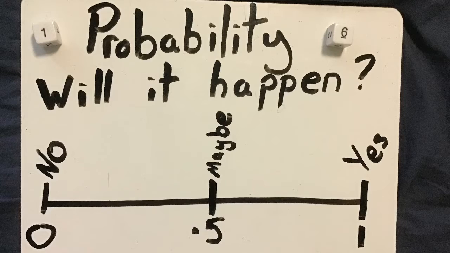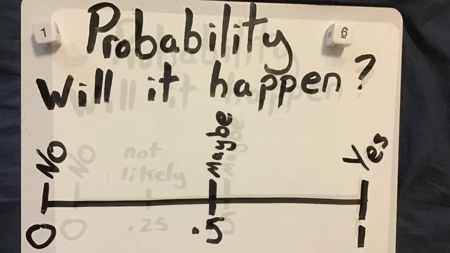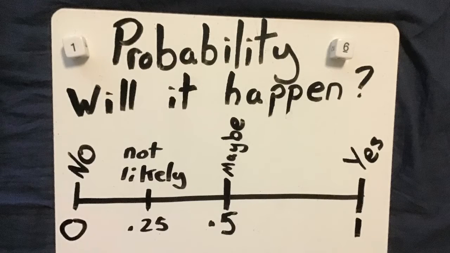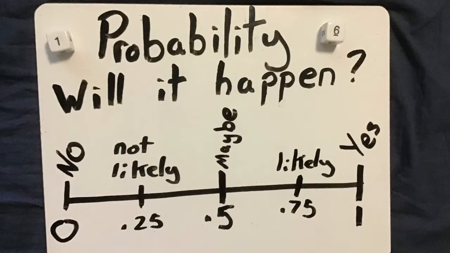0.5 means maybe, equally will or won't happen. 0.25 means it's not likely but could happen. And 0.75 means it's likely but it might not happen.